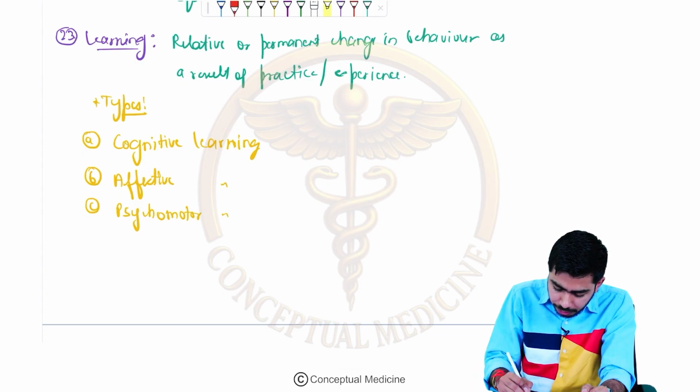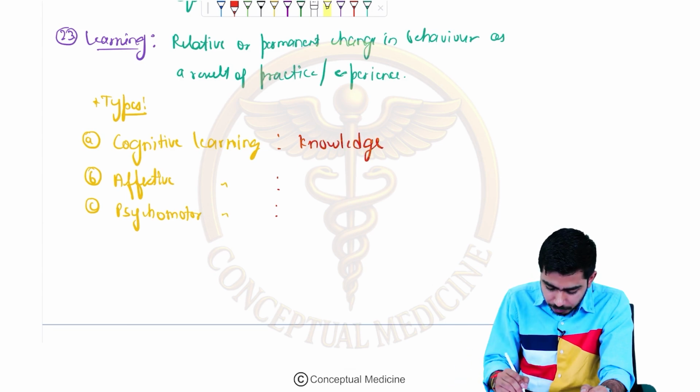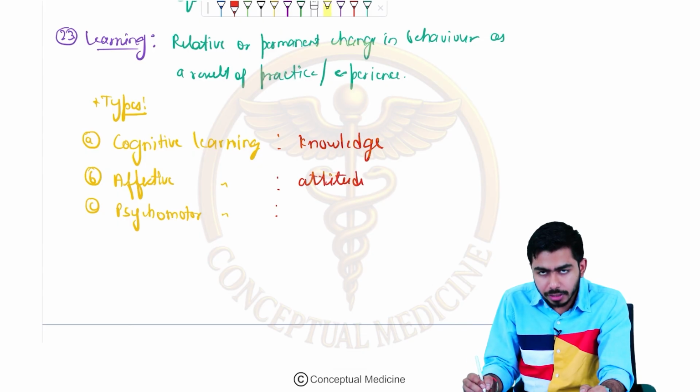Cognitive learning is knowledge, affective learning is attitude, and psychomotor learning is skills.